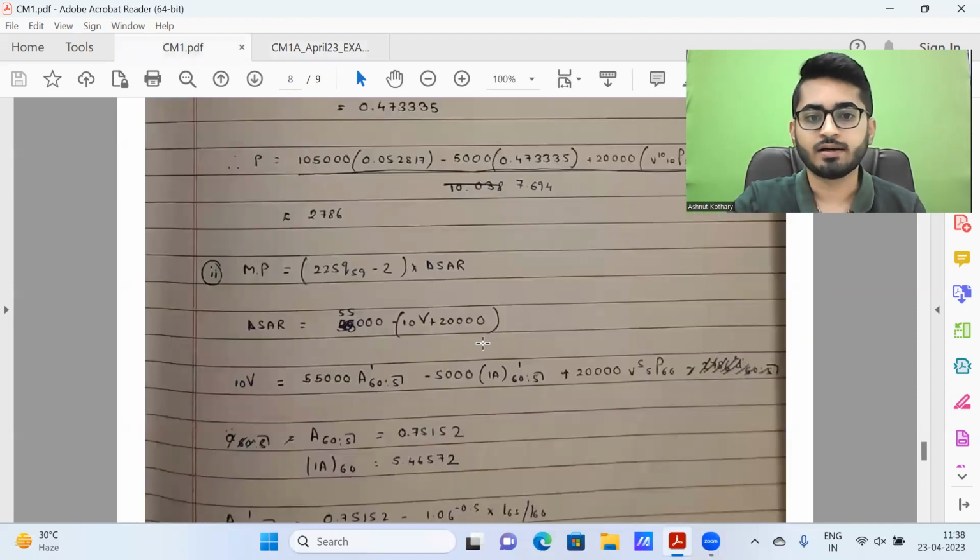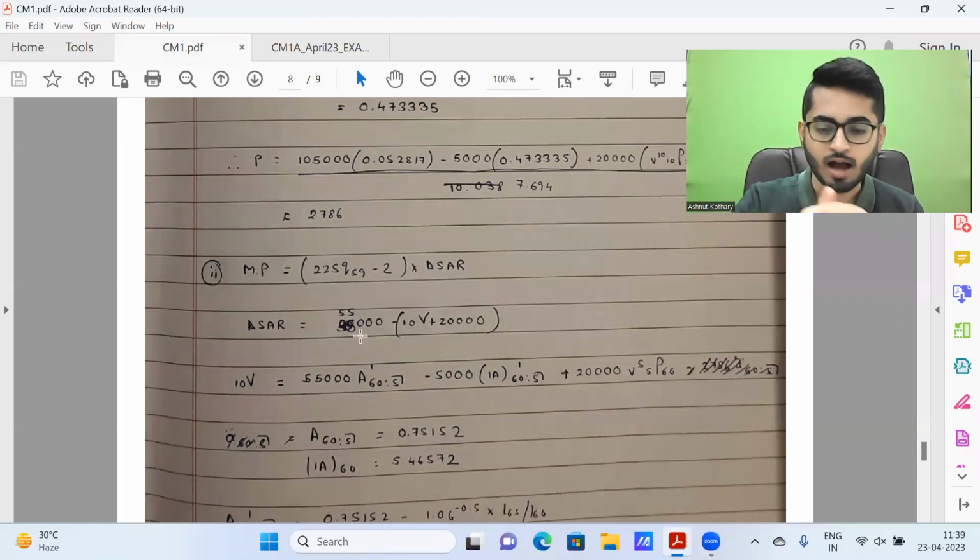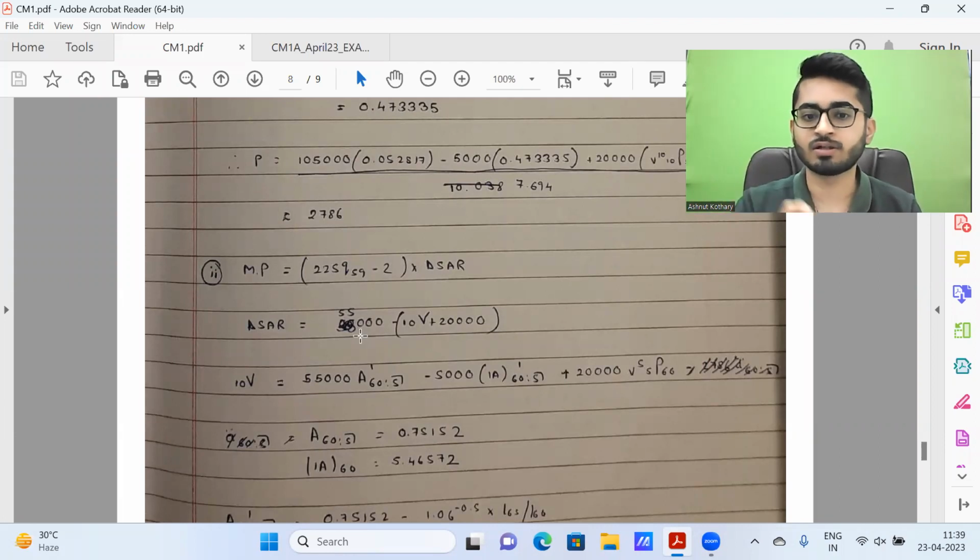So my DSAR will be of this form: 55,000, that is the sum assured on death. You can calculate in the 10th year itself, 55,000. And this term will be 10V plus R. If you would remember, once you have studied from us, this R is nothing but the survival benefit paid at the end of the year of interest. Now 10V we need to compute. So this is the particular equation. Now note that 55,000 is being paid at the 10th year. After the 10th year, in the 11th year, the benefit amount is coming out to be 50,000. So this is the structure.